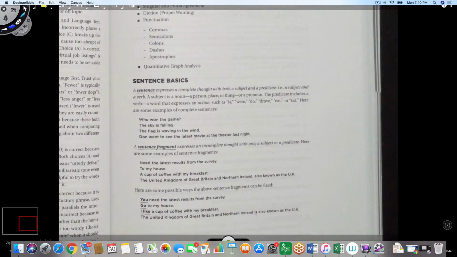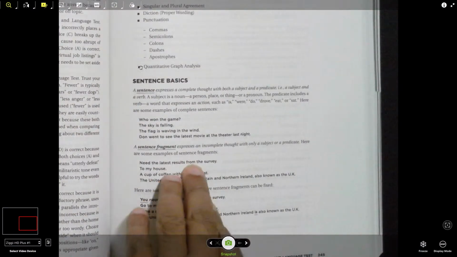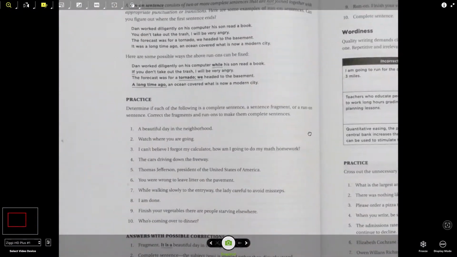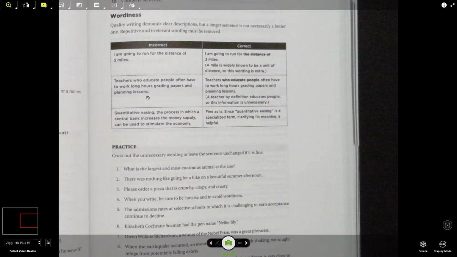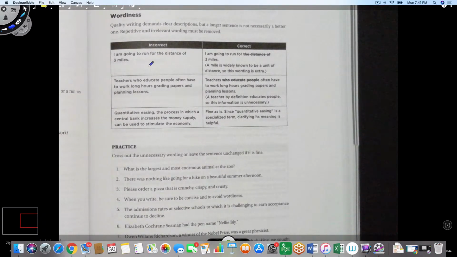Then on to the next concept here. Wordiness in a sentence. Okay, so when we talk about a sentence being wordy, it implies that the sentence has redundancy in it, and the way to fix the sentence is basically to remove those redundancies. So here's an example of a wordy sentence and how they fixed it. I am going to run for the distance of 3 miles. Instead of saying that, the correct form is I am going to run for 3 miles.